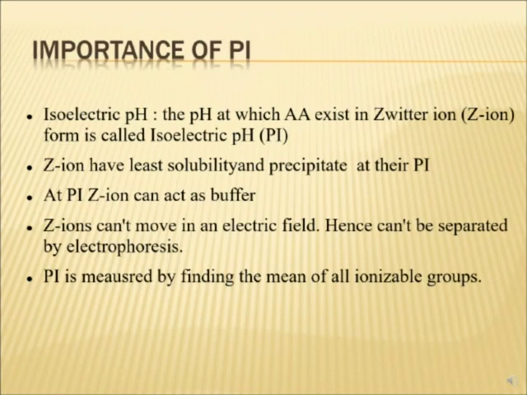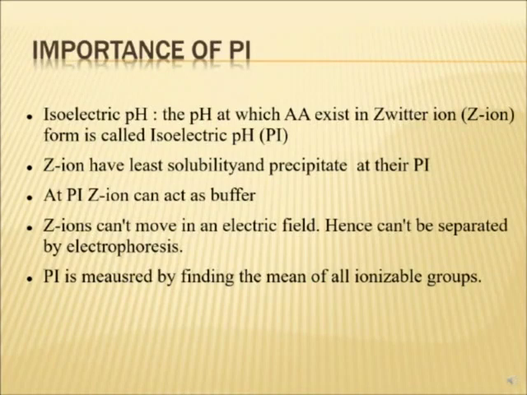Electrophoresis is the technique where we give charge to the medium, and the ions move towards the anode or cathode. But at the pI, the ions don't have any charge, their net charge is 0, so they do not move in electrophoresis. And how do we find out pI? pI is measured by finding the mean of the ionizable groups,